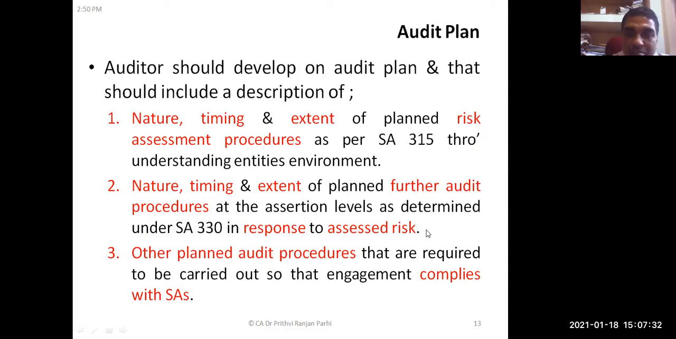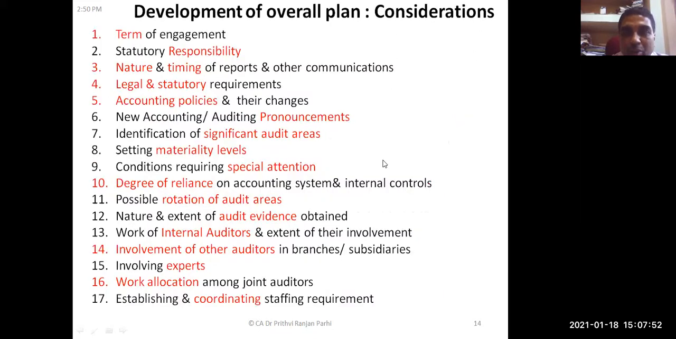So that the auditor needs to test, and other planned audit procedures that are required to be carried out so that the engagement complies with standards on auditing. So the plan should include what are the audit procedures that the auditor is going to follow. That is one more component of planning activity. And how to develop the overall audit plan.